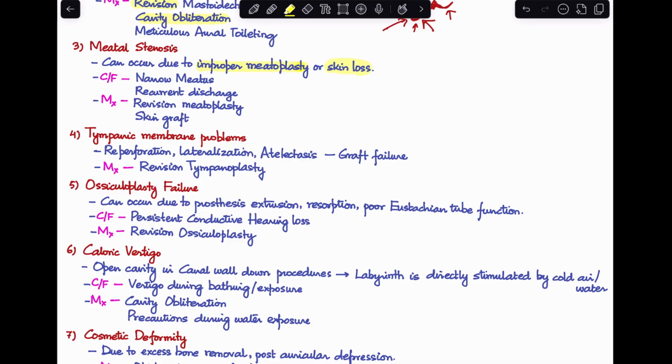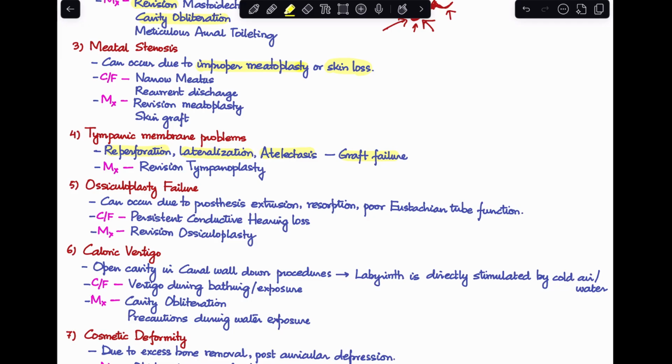Now, we can have multiple issues over here. If we have performed a tympanoplasty along with the mastoidectomy, there can be graft failure, there can be reperforation of the tympanic membrane. The tympanic membrane may have lateralized, or there can be atelectasis even. In all of these cases, we'll have to perform a revision tympanoplasty.